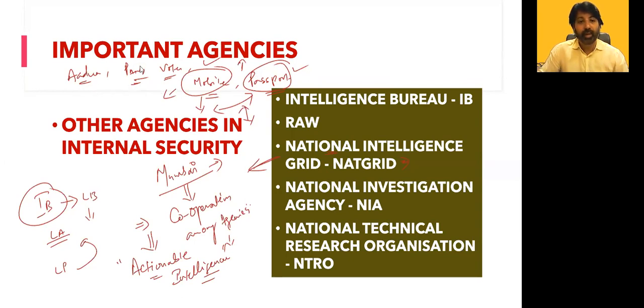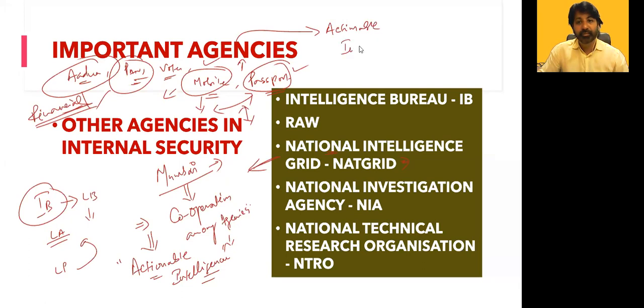And when I'm analyzing the PAN card and the Aadhaar card, I can see your financial movements, the bank record and everything. So when an agency is collecting the data from all these things, they can finally come to the conclusion whether this is the person we need to target or not. So there are great chances we can get actionable intelligence. It's clear. So that is the role played by the National Intelligence Grid.